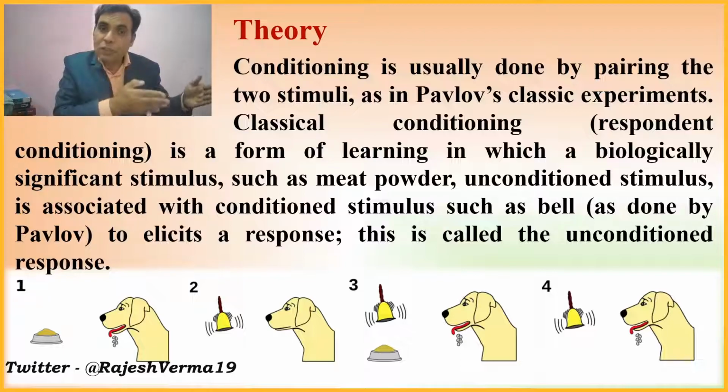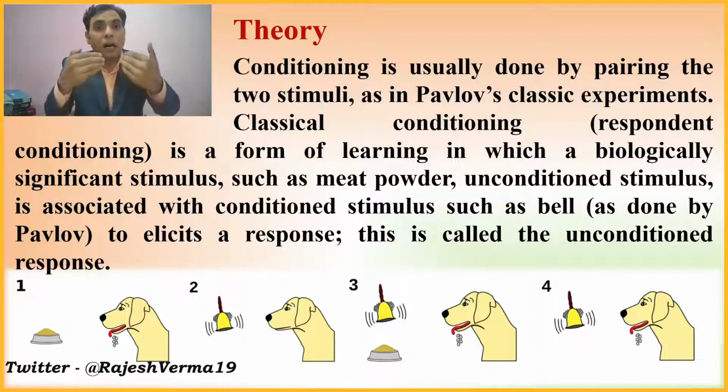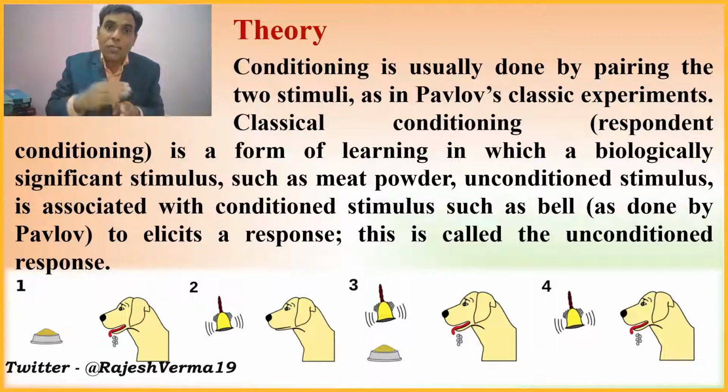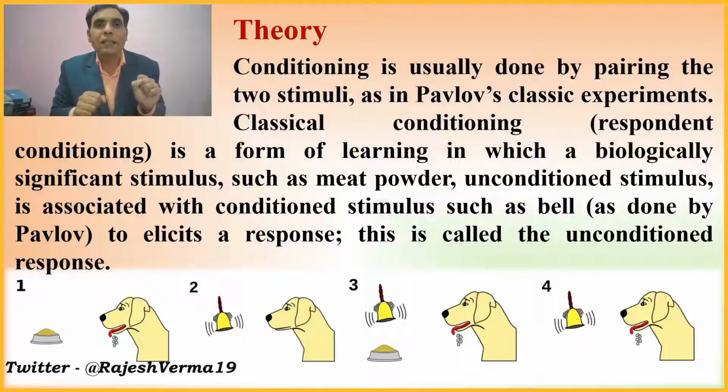If that natural stimulus is conditioned with a discrete stimulus, one which is not at all related with that response pattern, as in Pavlov's experiment, the bell was the discrete stimulus and meat powder was the unconditioned stimulus.